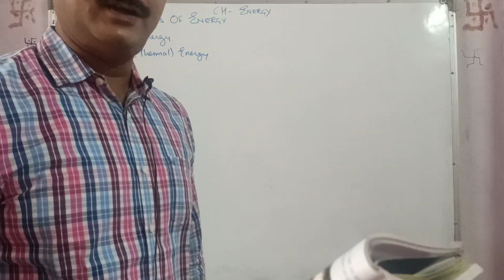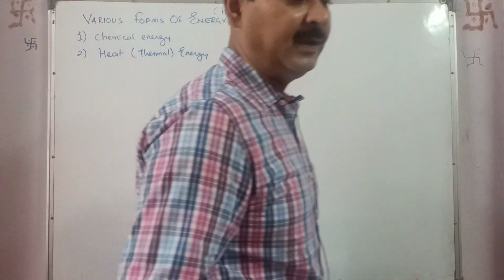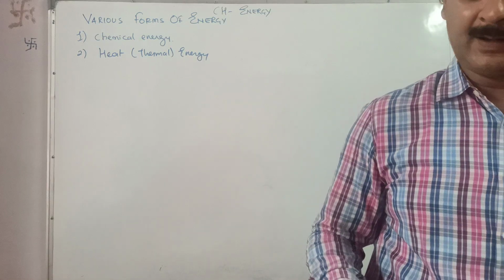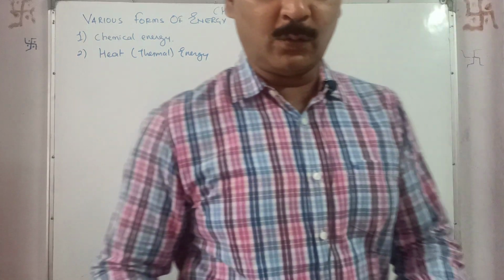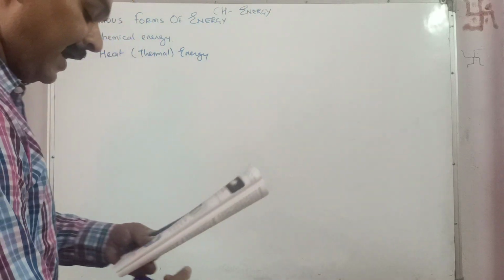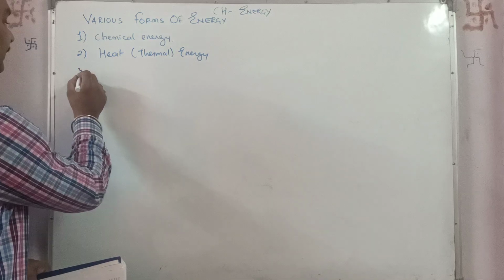Now light energy. Light is the most important form of energy, because of light only we can see in the dark or at night. We can see objects only due to light. Thus, light is that form of energy that enables us to see the objects all around us.